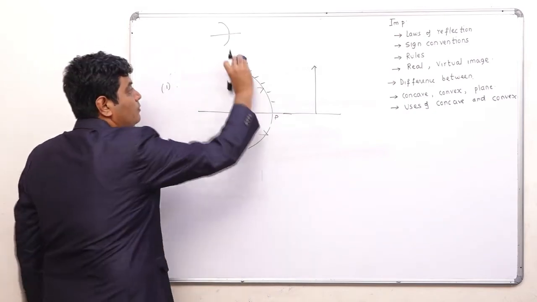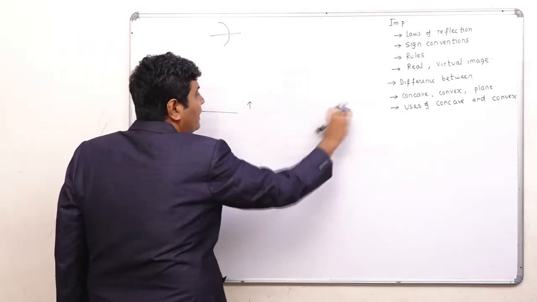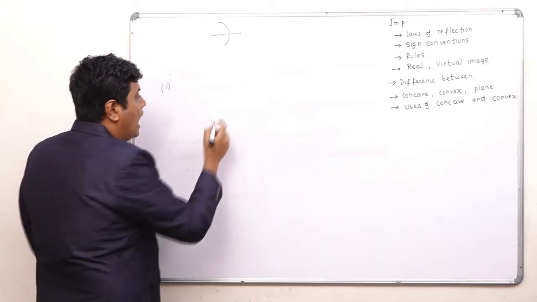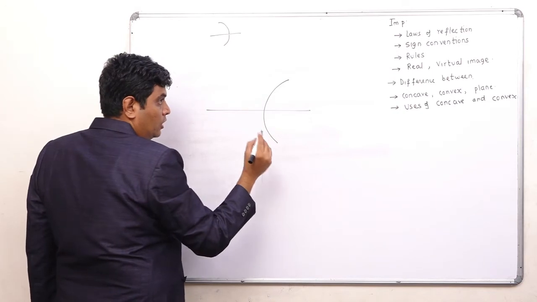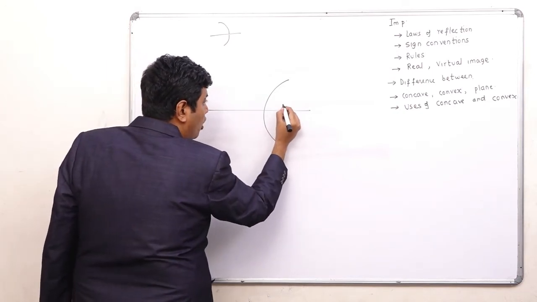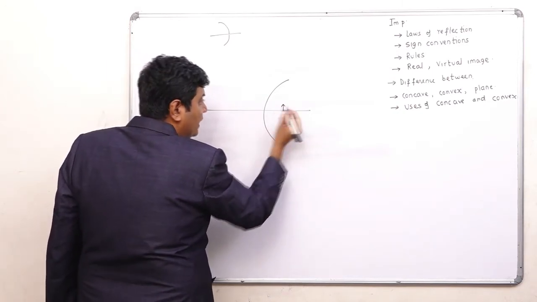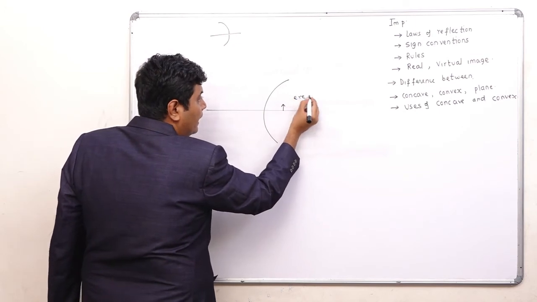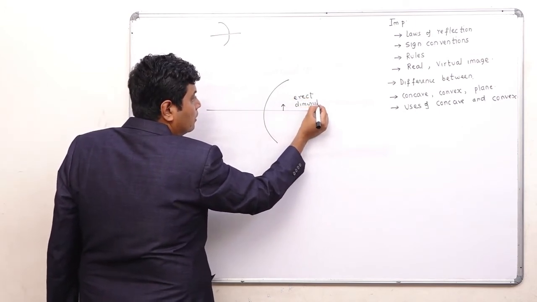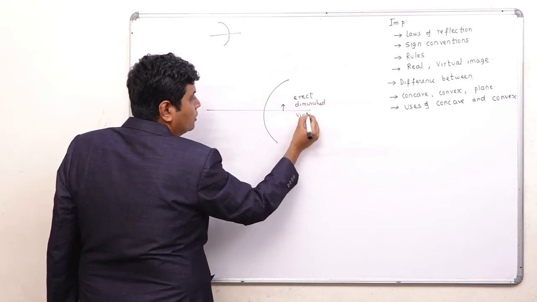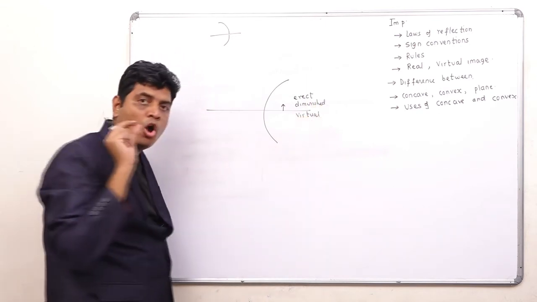Now, the use of convex mirror. You should remember very clearly, convex mirrors are diverging mirrors, and they will always form an erect, diminished and virtual image. So they will always form a small image.